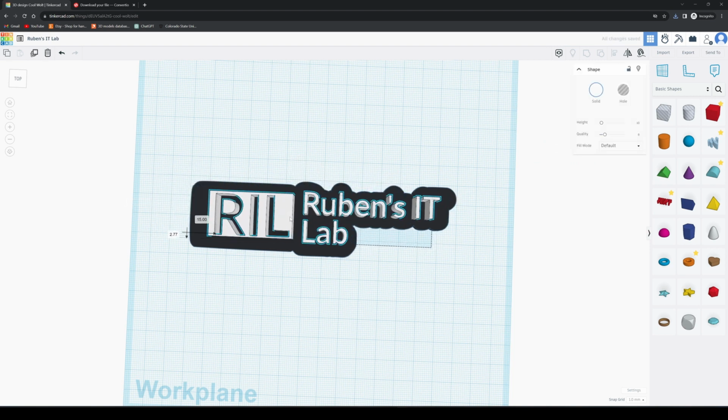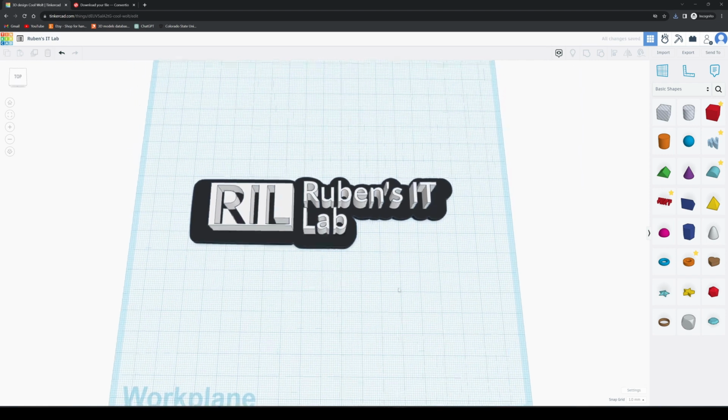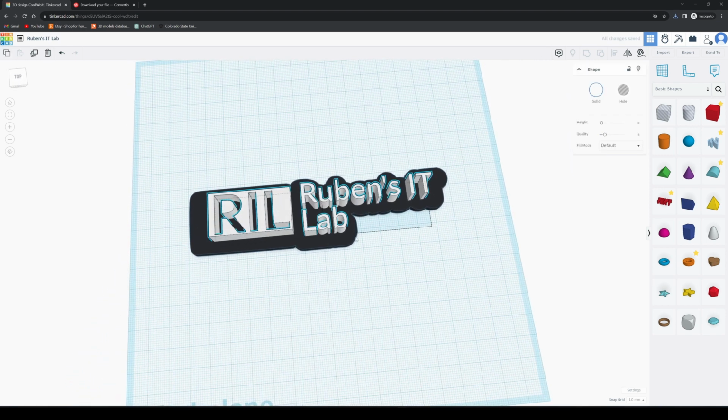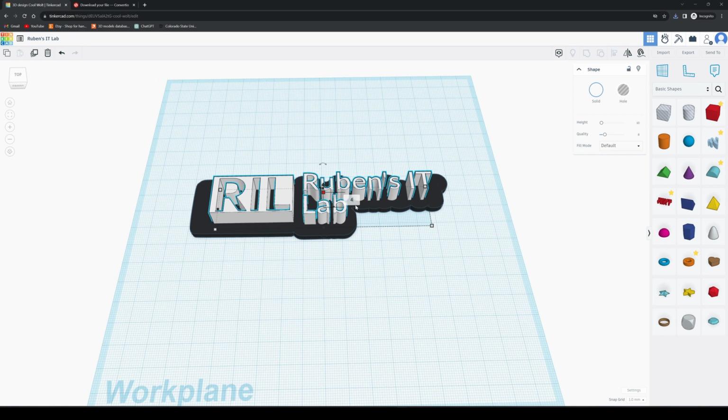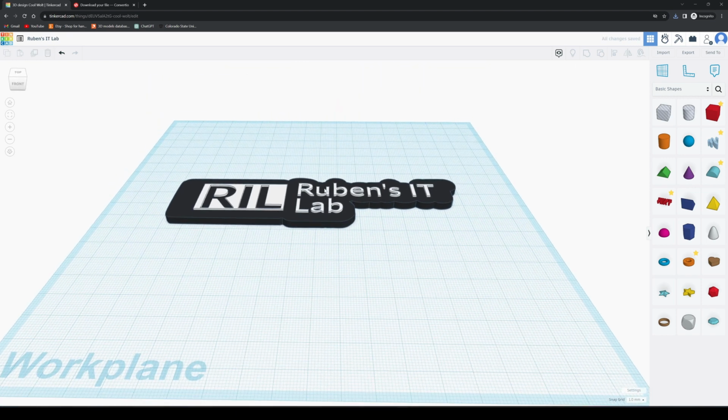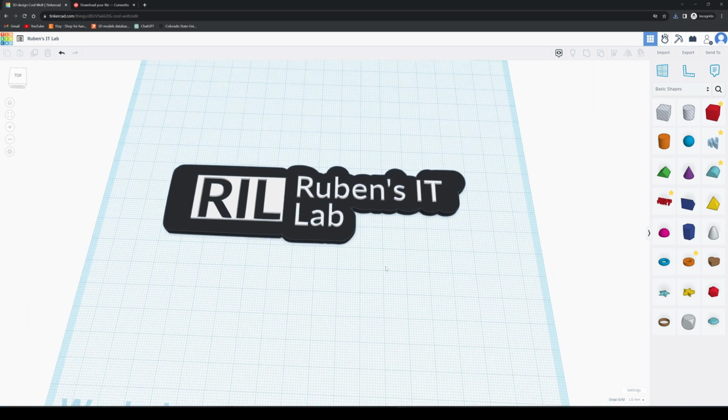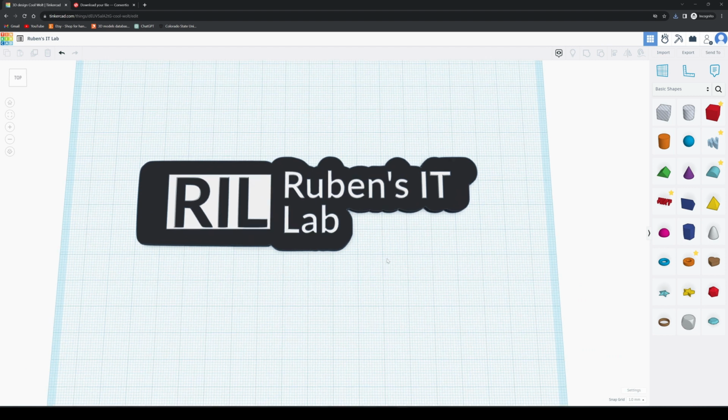You can stretch and size it however you'd like. Depending on what it's going to be used for, I like to make the top letters a 4 and the bottom a 3.25, so when I 3D print it, it's not too thick.